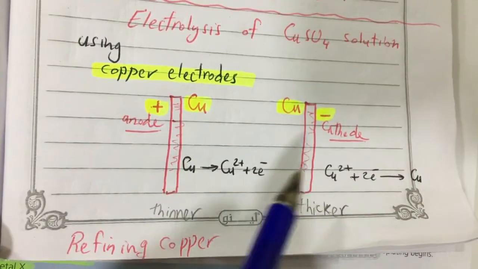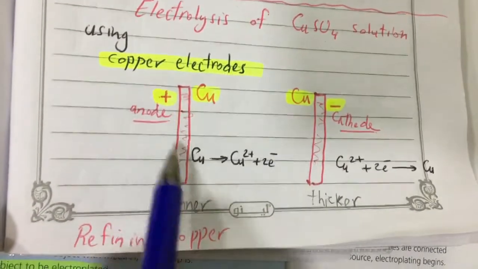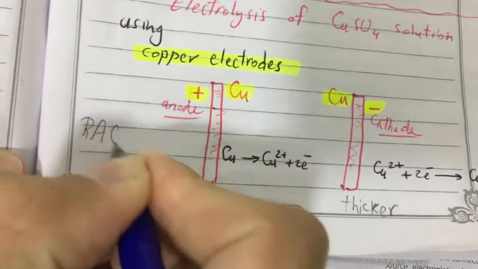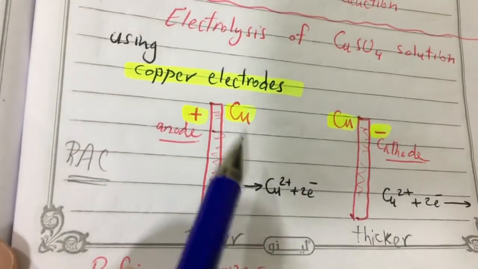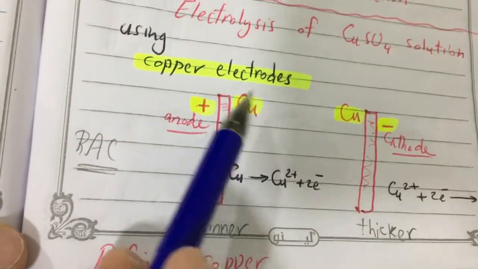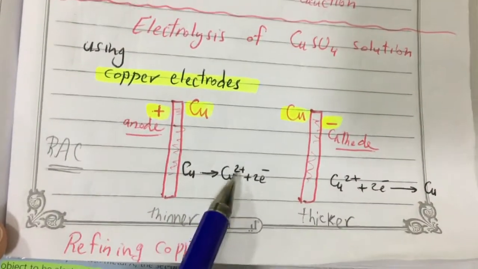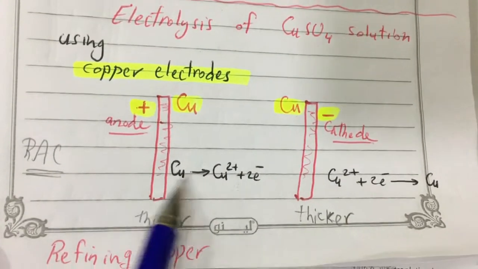So what happens? The anode, which is positive, this anode here is copper. Copper will dissolve. Remember that we said before RAC. So RAC means reduction at cathode and oxidation at anode. So at the anode you will have oxidation. Copper will change to be positive copper ion and electrons. So copper here loses electrons.